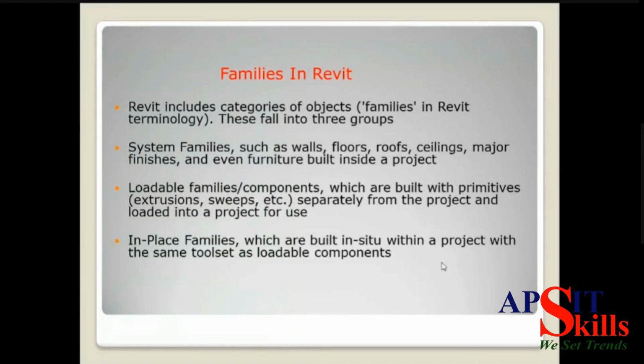Okay, so you are going to add families. You can load families, you can create your own families, you can use those families in your project, and you can share those families on Autodesk, and it will be named after you because you have created it. And that is nothing but the collaboration which we are going to see in Revit.